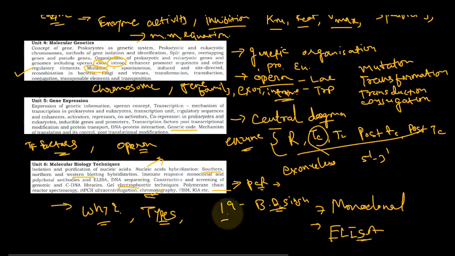For DNA sequencing, the types and methods of DNA sequencing are most important, like pyrosequencing, first generation and second generation sequencing.